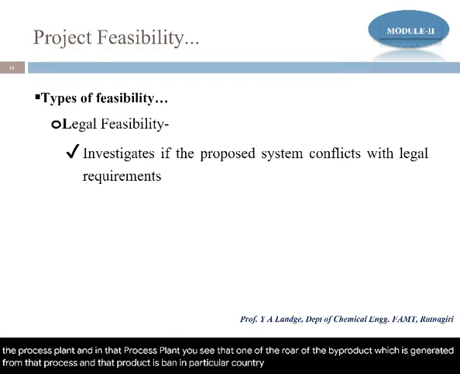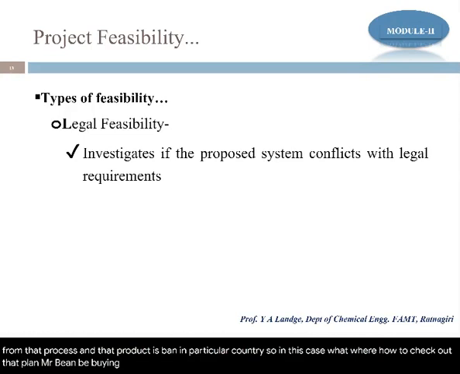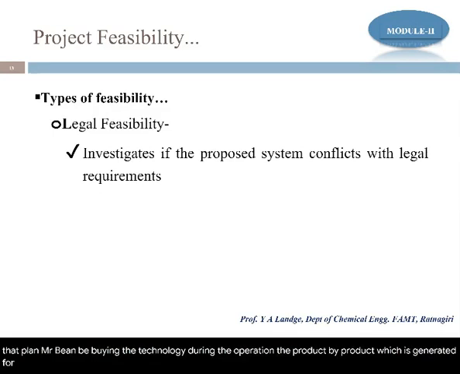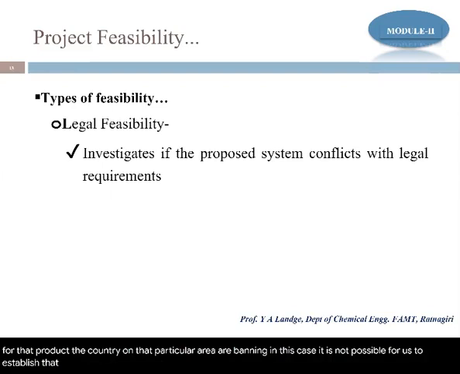In this case, we have to check that when we buy the technology, the byproduct generated during the operation is banned by that country or that particular area. In this case, it is not possible for us to establish that process plant in that location.